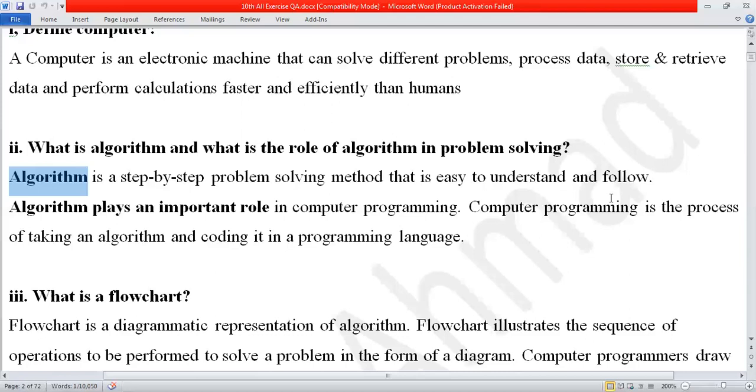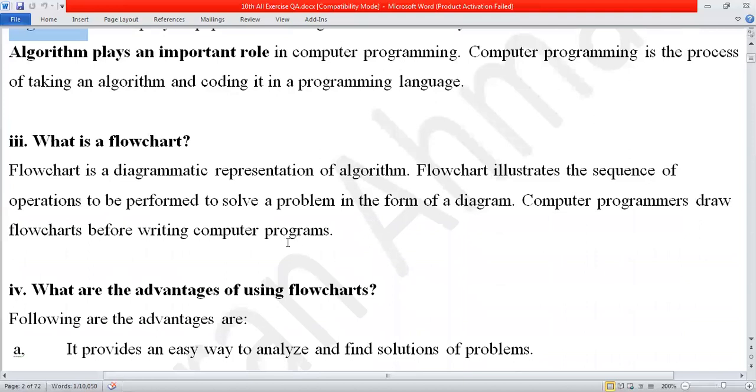Third is, what is a flow chart? Third question is, what is a flow chart?